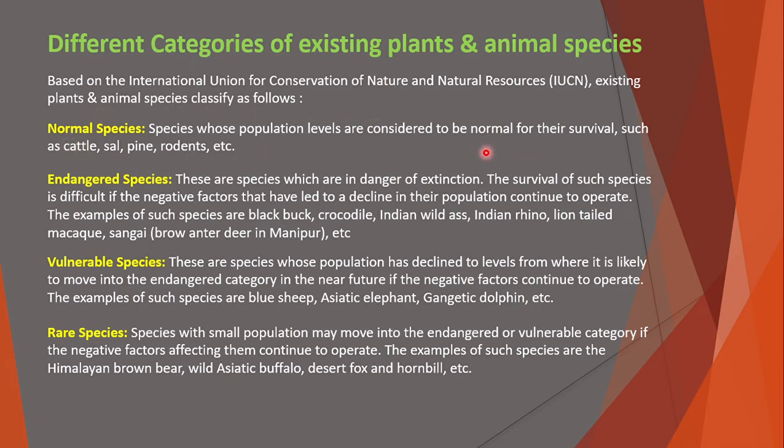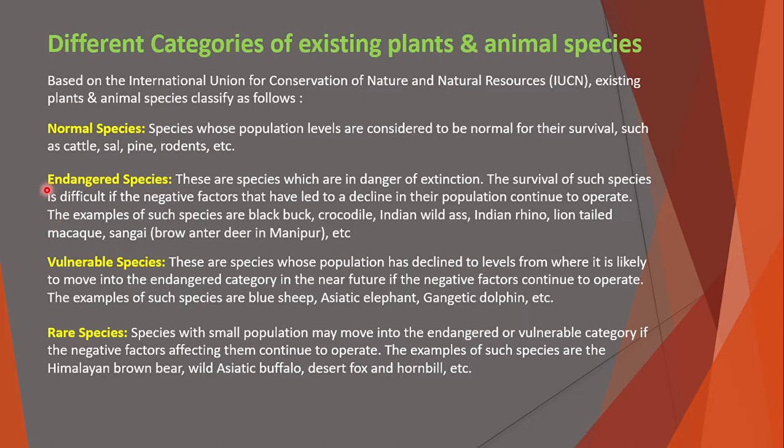For the survival of any species, there is a category: if the population level for a species is, suppose, x, then it is considered normal if it is x or greater. But if it is less than x, then it will be categorized as a different type of species.